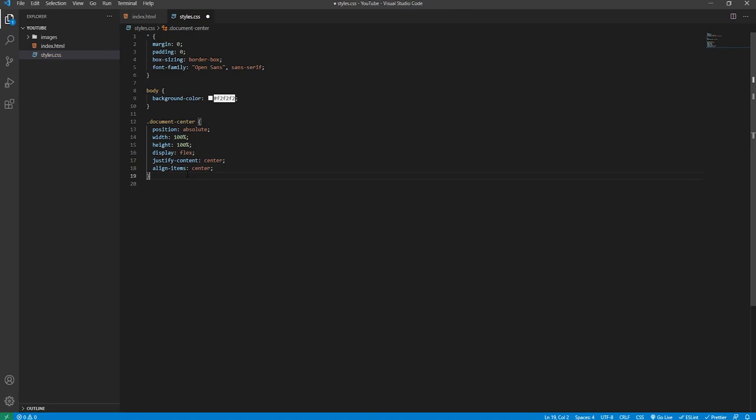Below the document center selector, we will write a comment actually, and you'll say we do this because the carousel needs to be 100% width in order for the aspect ratio trick to work.